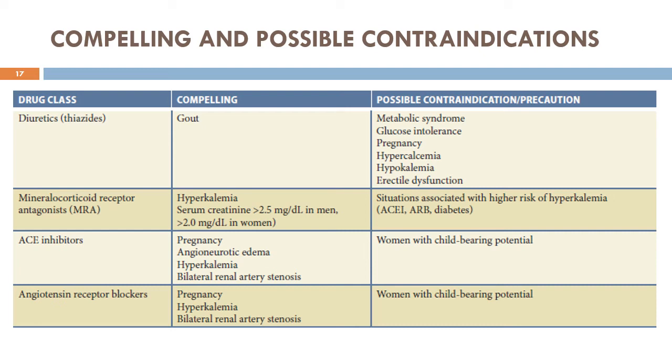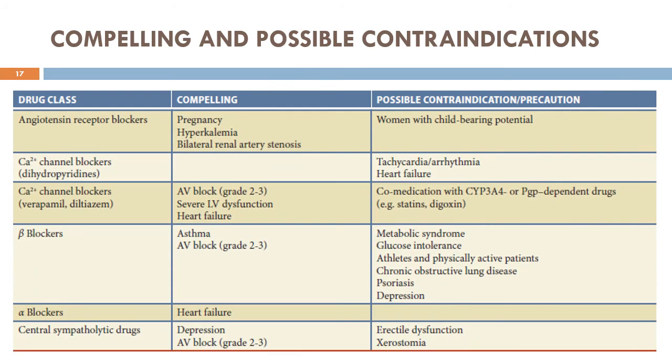Bilateral renal artery stenosis patients treated with ACE inhibitors respond in the form of renal failure. Therefore, ACE inhibitors are contraindicated in bilateral renal artery stenosis. The contraindications of any ACE inhibitors are also true for angiotensin receptor blockers. Coming to calcium channel blockers, that is dihydropyridines, these drugs cause reflex sympathetic stimulation, therefore contraindicated in patients with arrhythmias